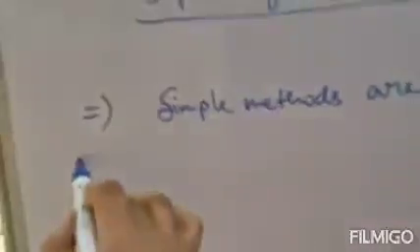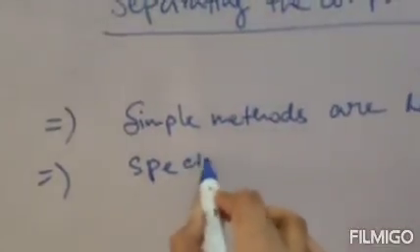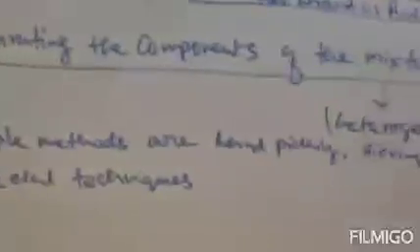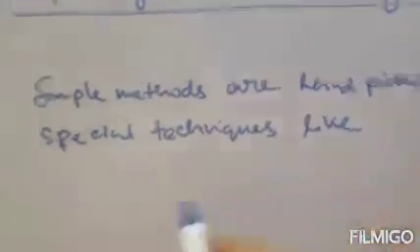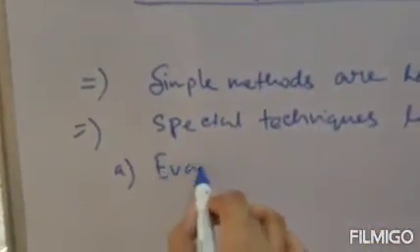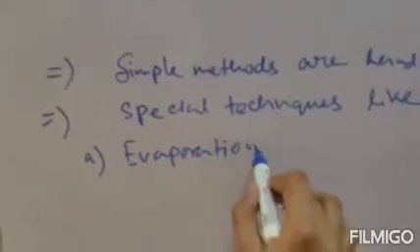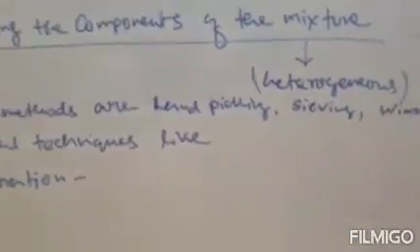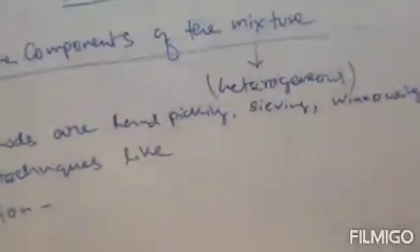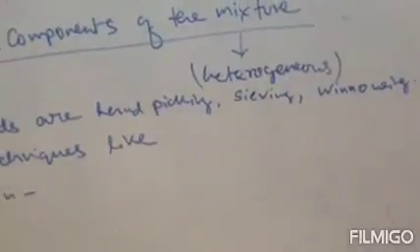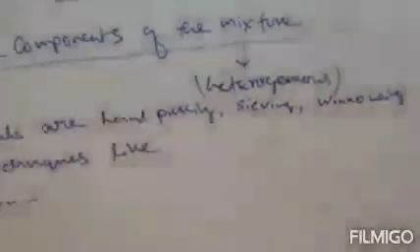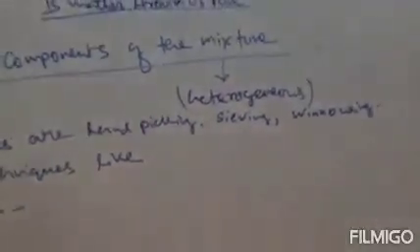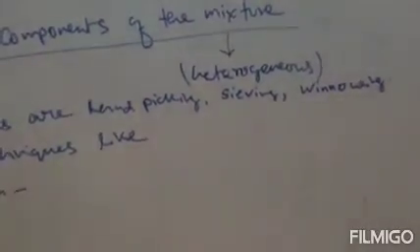Next, special techniques. There are some special techniques or special methods. Number one comes evaporation. This is the first special technique. For evaporation, the mixture should be salt and water or sugar and water.